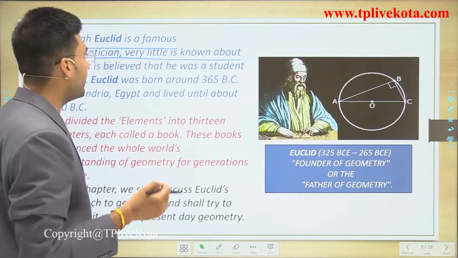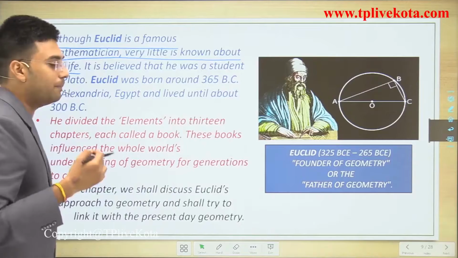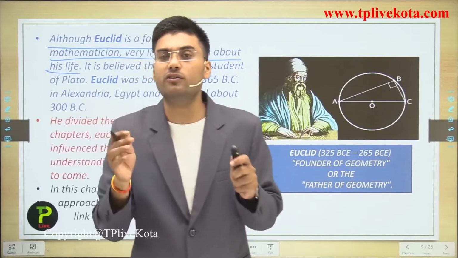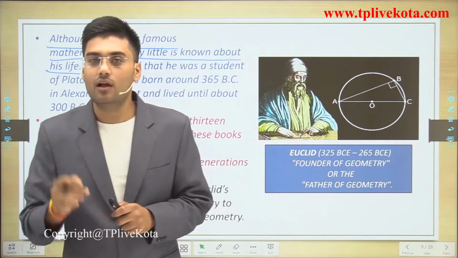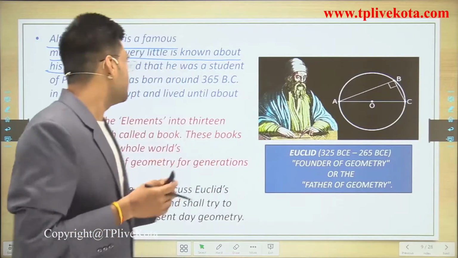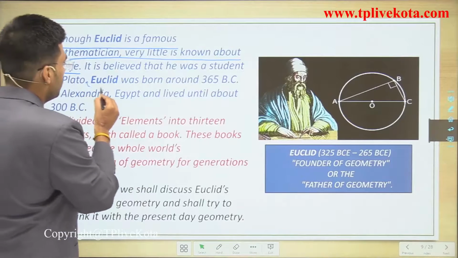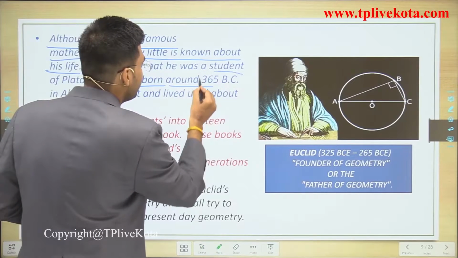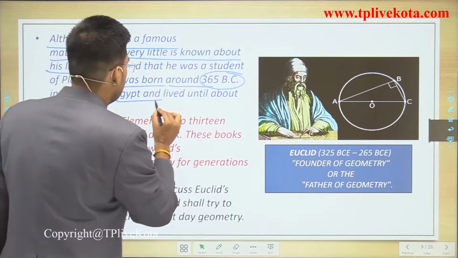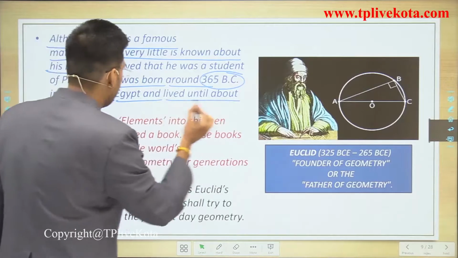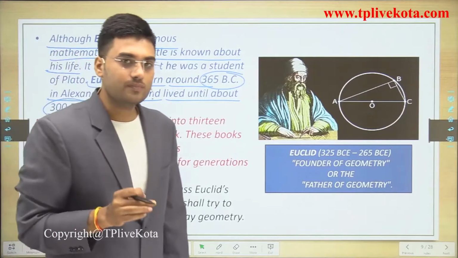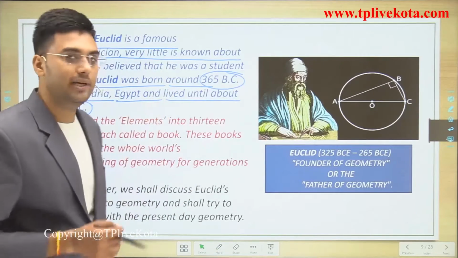It is believed that he was a student of Plato. Plato is also a very famous mathematician who gave some theorems to geometry. Euclid was born around 365 BC in Alexandria, Egypt, and lived until about 300 BC. So this is the introduction to Euclid.